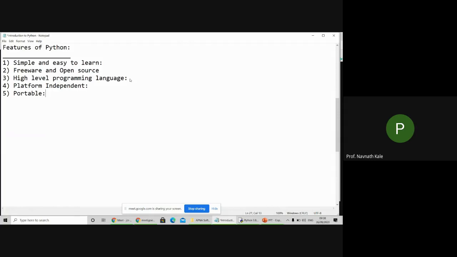Suppose this is my Windows system, and I want to move this program from the Windows system to a Unix system. It is possible. We can easily move or migrate my Python program from one platform to another platform without any change. That is called portability of Python.